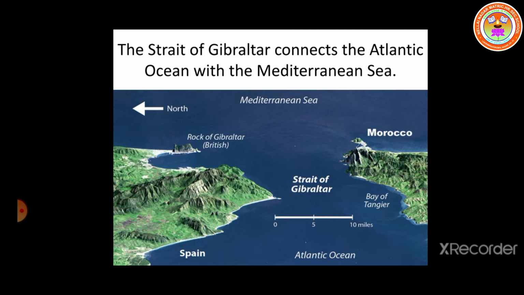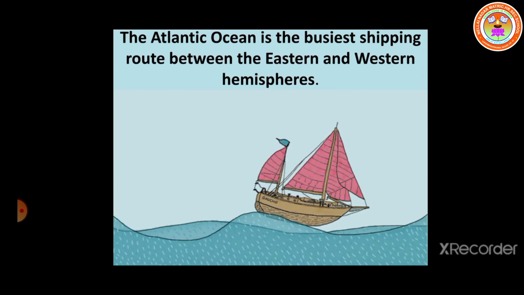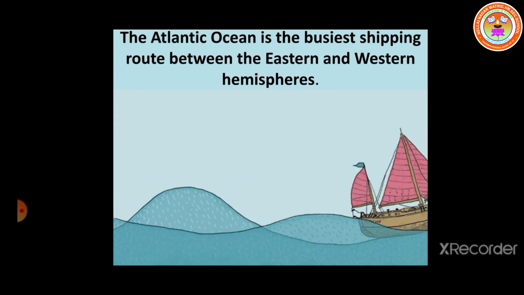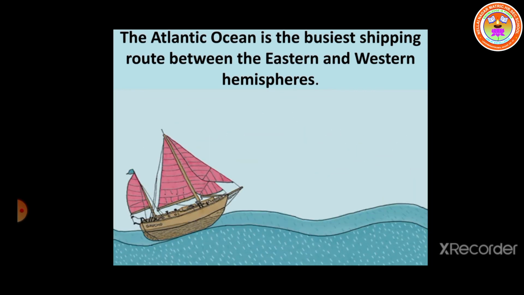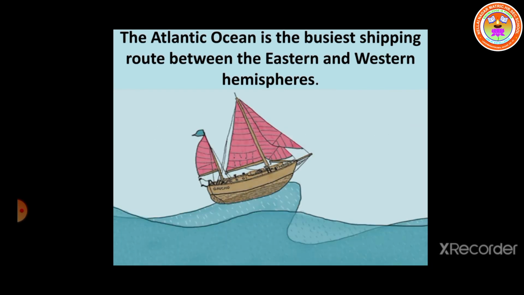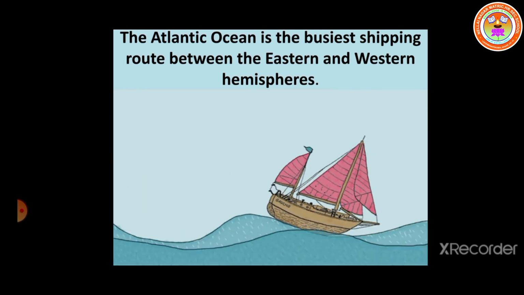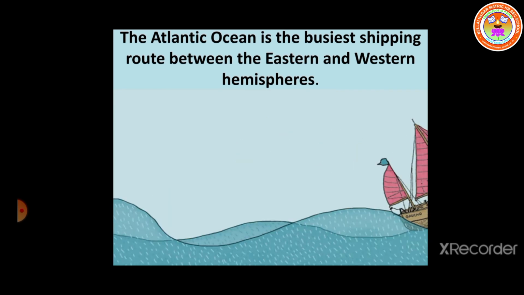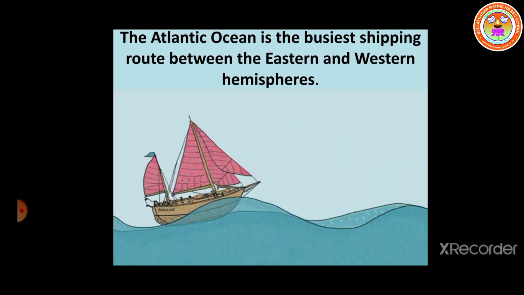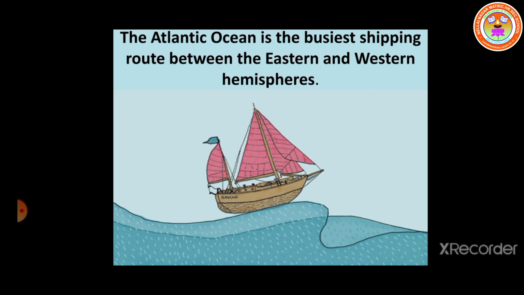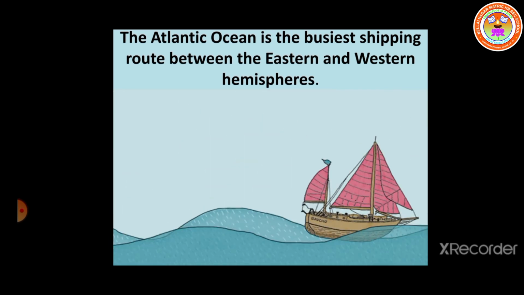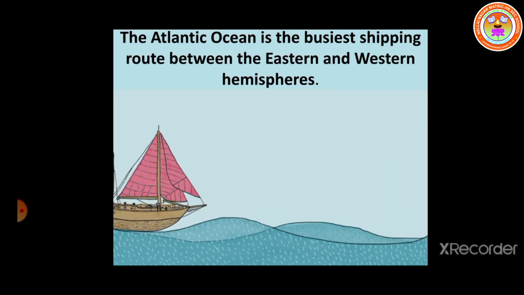Next, the Atlantic Ocean is the busiest shipping route between the eastern and western hemisphere. So which ocean is the busiest ocean? Atlantic Ocean, because it connects routes between the eastern and western hemisphere. So busiest ocean is Atlantic Ocean.